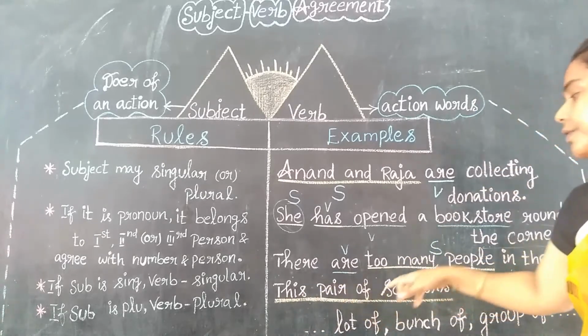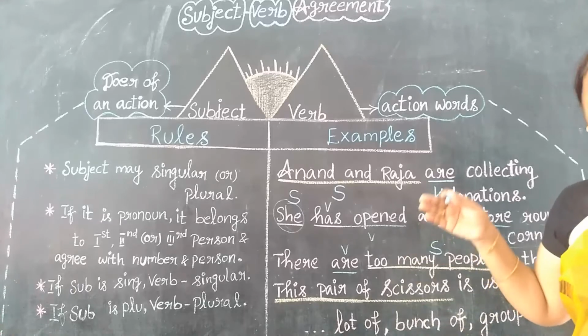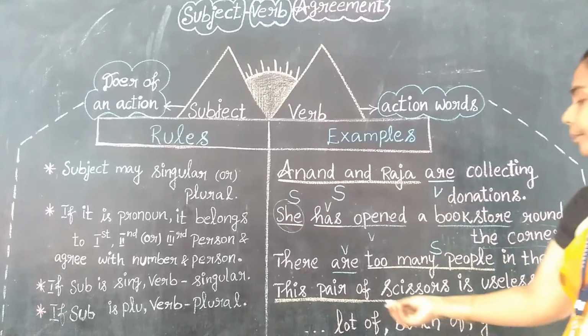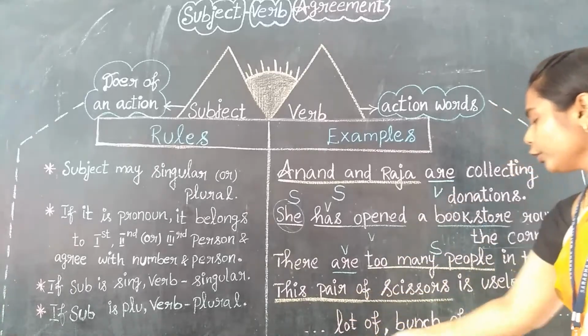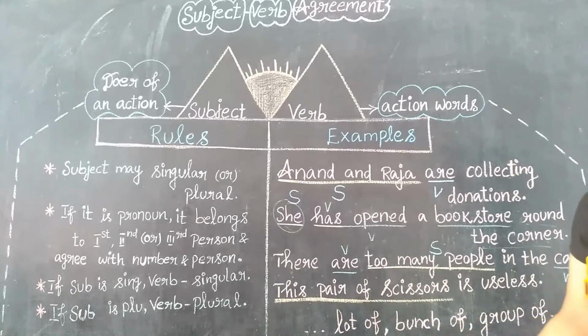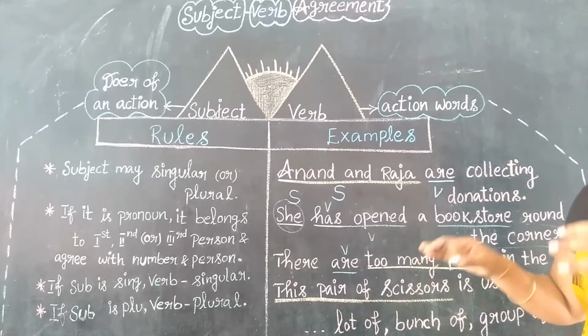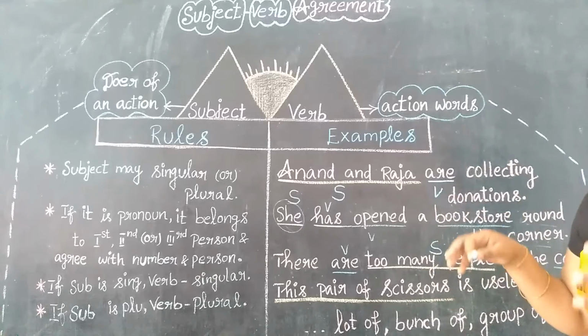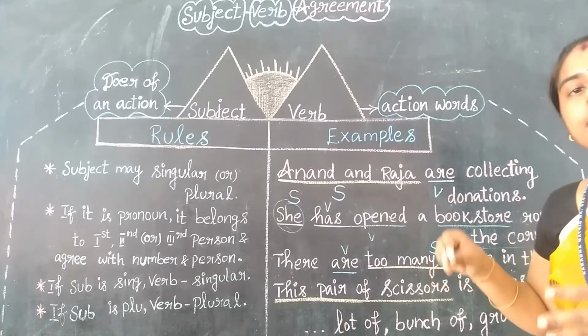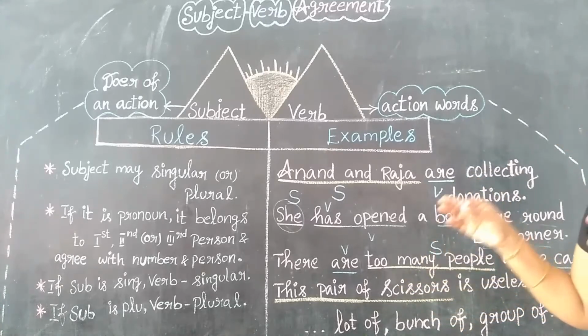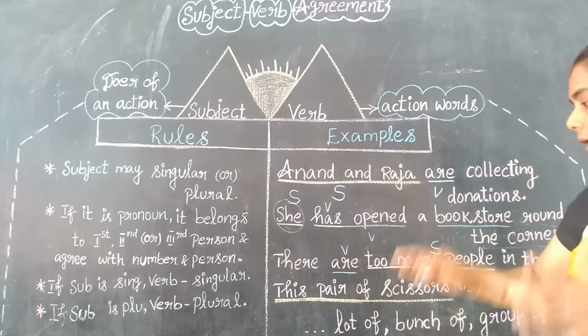This pair of scissors is a subject because of "pair of," "lot of," "bunch of," "group of," "cluster of," "amount of." So these all come under what? Phrase. Yes, these are all noun phrases.